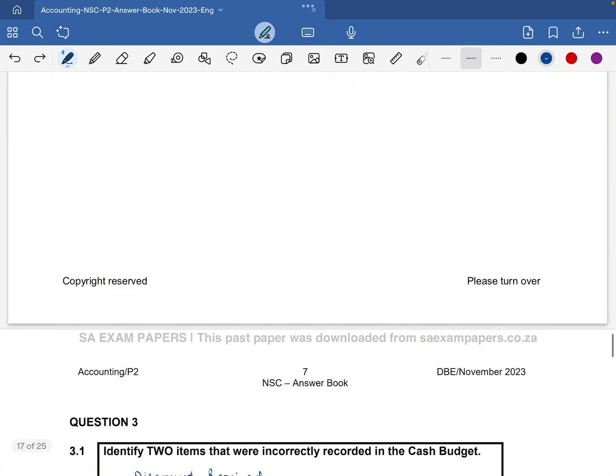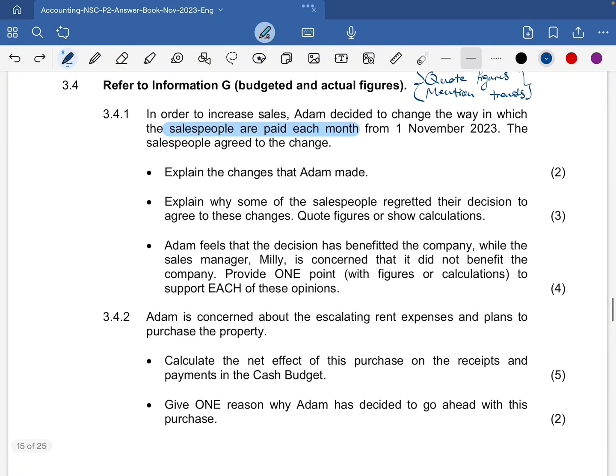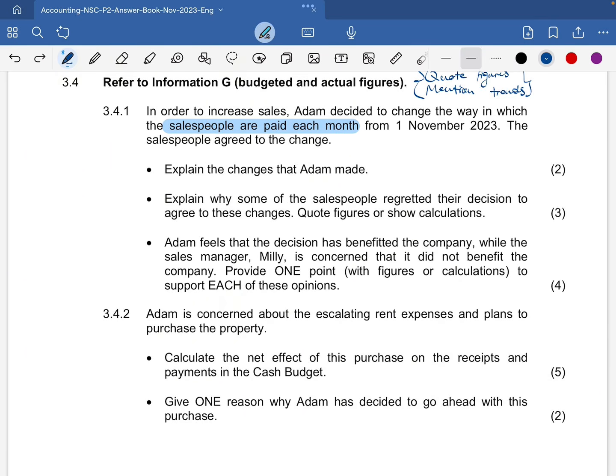So then we are going to move on to the next bullet point in our question, which says Adam feels that the decision has benefited the company, while the sales manager Millie is concerned that it did not benefit the company.